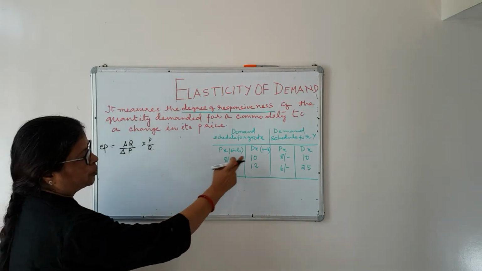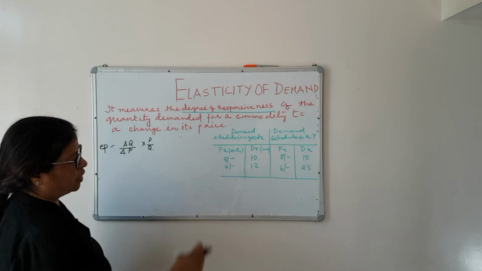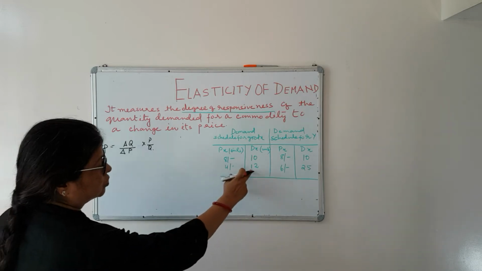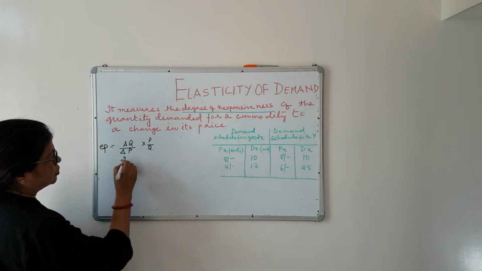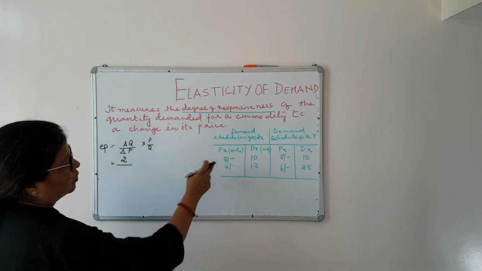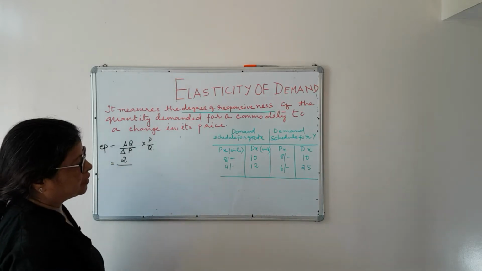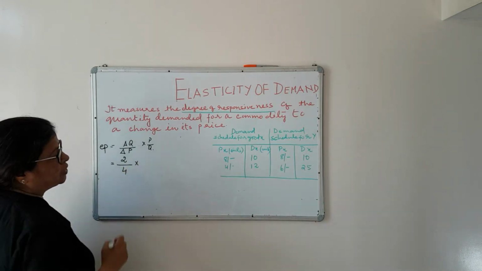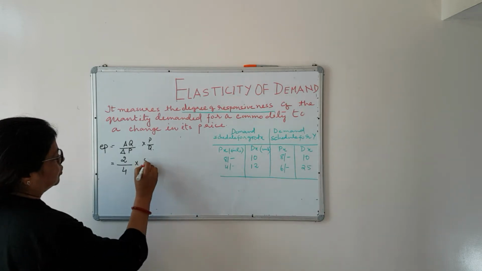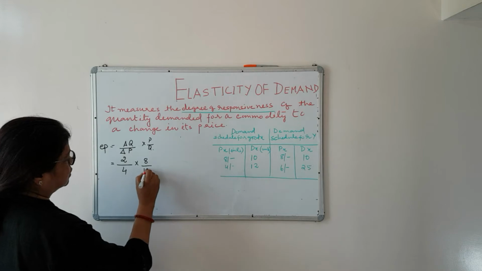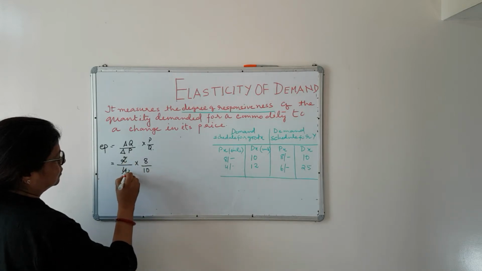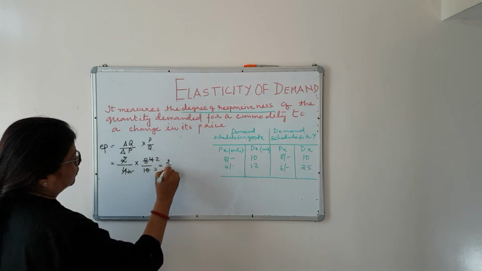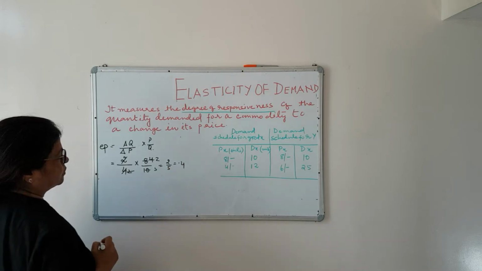Here you can see at 8 rupees the person is buying 10 units. At 4 rupees the person is buying 12 units. So how much change is there? Del Q is 2. Now how much change in price? Price falls. So here you can write 4 rupees. Original price is 8 rupees and original quantity is 10 units. So 2 by 5, which is equal to 0.4.